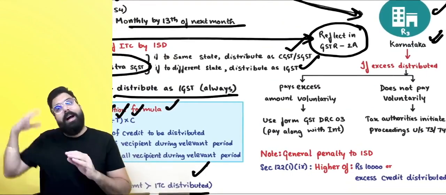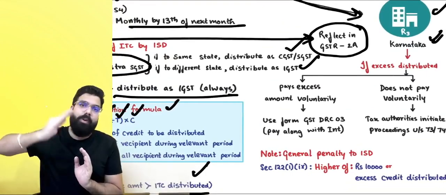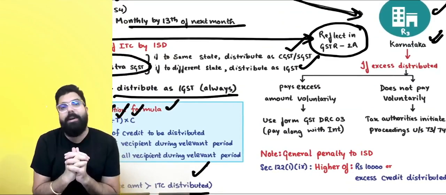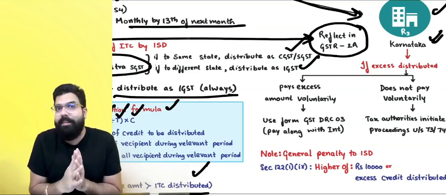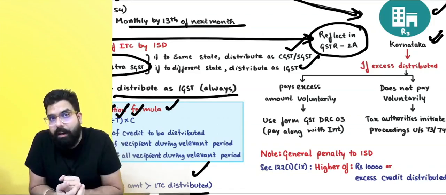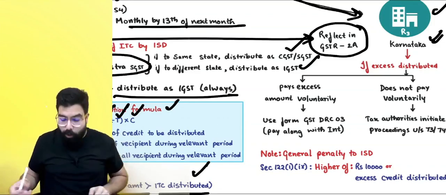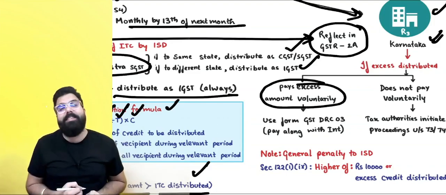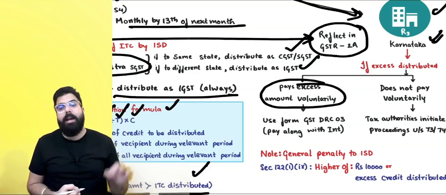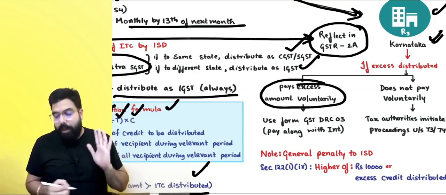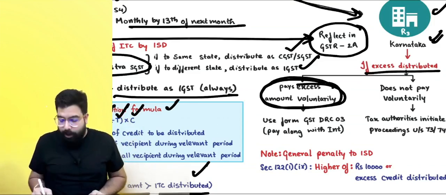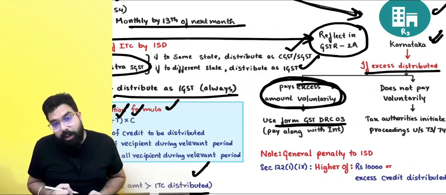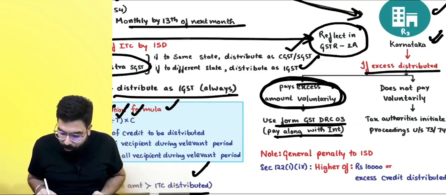Sir, for an example, Karnataka has been given extra credit. Then either the ISD will rectify by issuing a credit note. Supposing I, as a branch, have received extra credit, then the ISD will rectify by issuing an ISD credit note. What if they have not rectified their mistake? Then I should voluntarily pay the excess amount of credit which I have taken. If excess distribution is done, I should pay the excess voluntarily using form GST DRC 03, and I should pay along with interest.